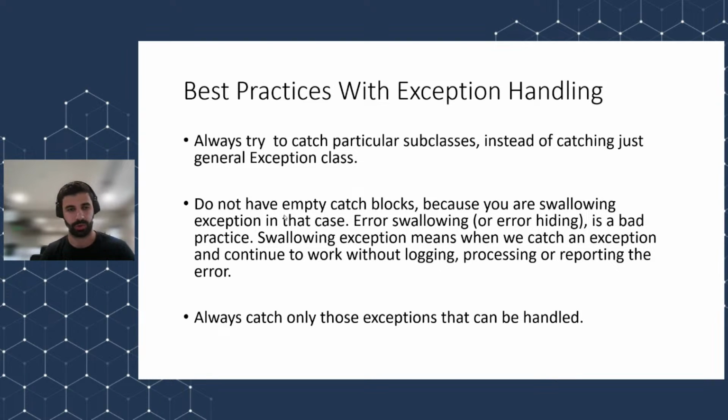You're not doing anything with the exception, you should at least log some statements or write some kind of block of code to handle this exception. Always catch only those exceptions that can be handled, because if an exception can't be handled, there is no point in handling that exception. Like for example, StackOverflowError, you should not handle it, you should fix it.